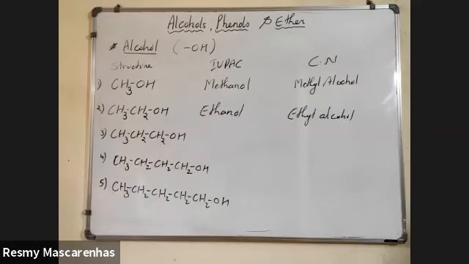Okay, write down all the names of this. So the third one is propanol, fourth one is butanol, fifth one is pentanol. Finished? Yes, sir. Done, sir. Good. Next.